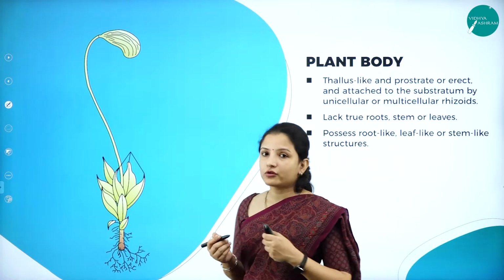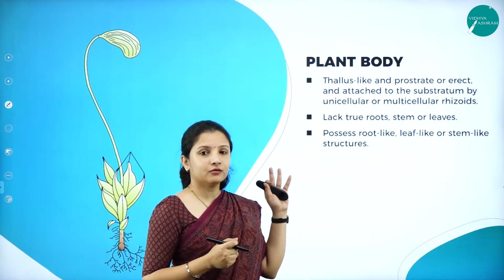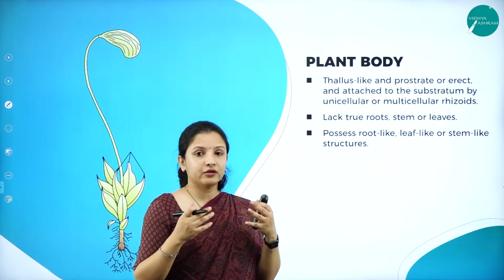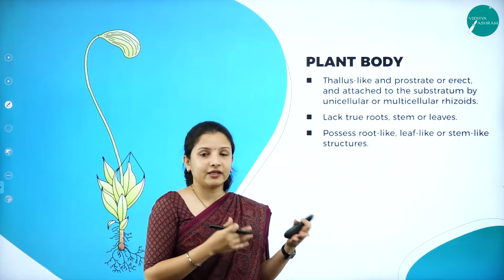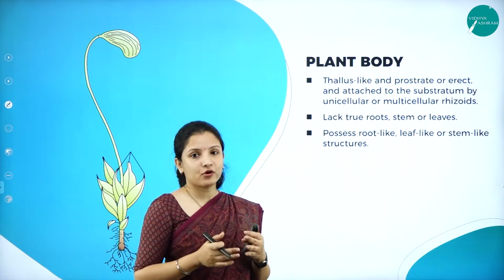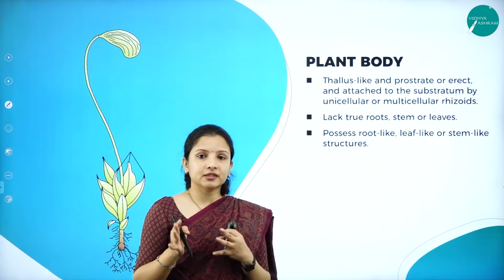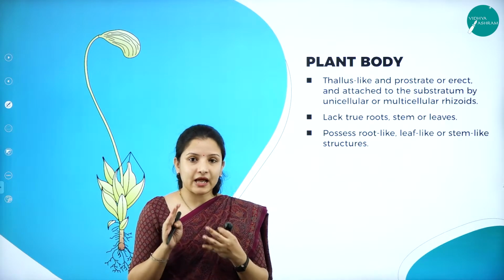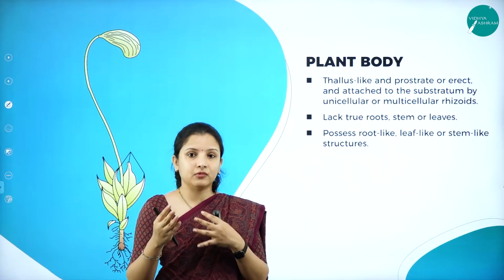So next, moving on to the plant body. So how the plant looks. When you look at a bryophyte, you should be able to differentiate between an algae and a bryophyte. So what are the important characteristics of the plant body of the bryophyte? We shall see. So usually in a plant, we call it the plant body, we call it a leaf, we call it the stem, all that.